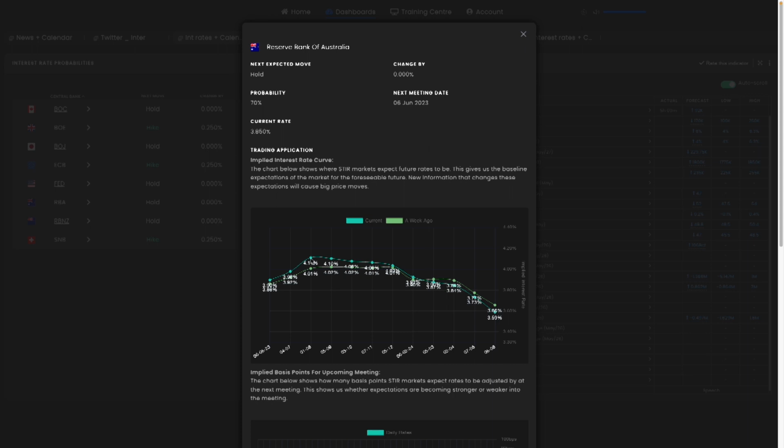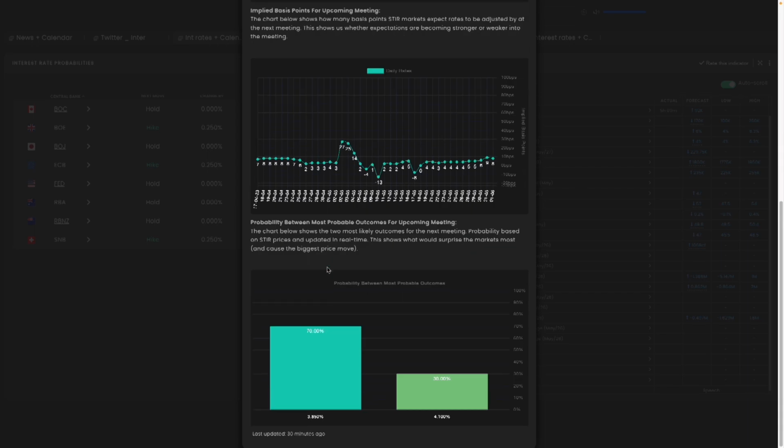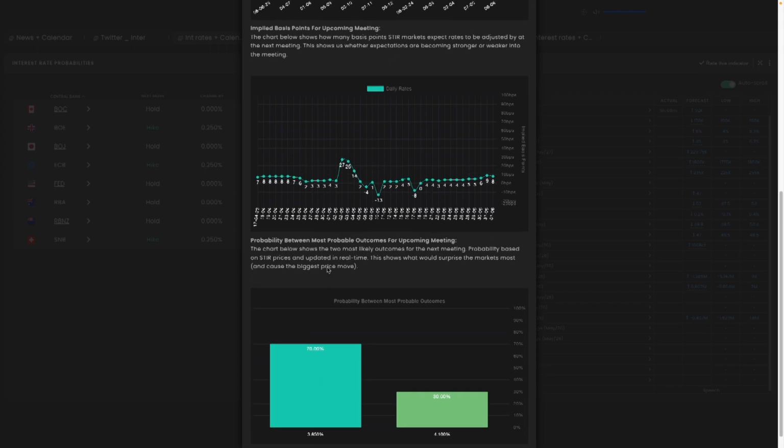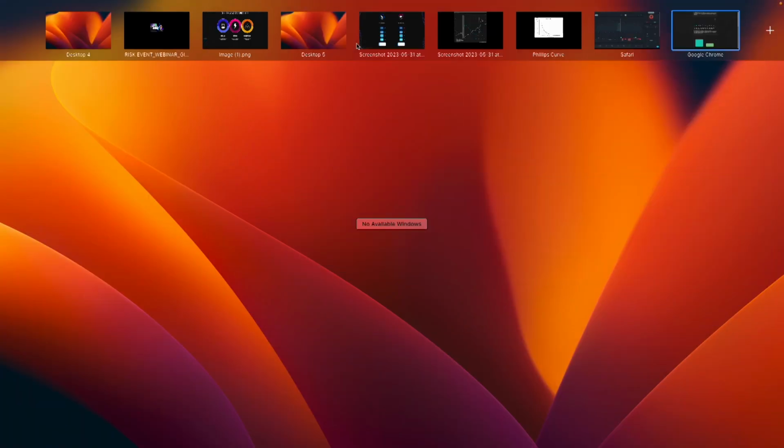So if the Reserve Bank of Australia surprises interest rate markets and communicates that they've finished their rate hiking cycle, then we could see the Australian dollar lose value against the New Zealand dollar. And this makes the seasonal pattern of weakness for the Aussie-New Zealand dollar pair very interesting.